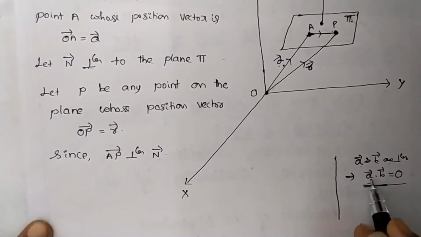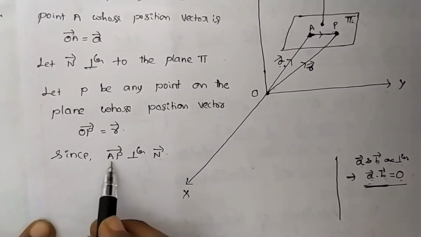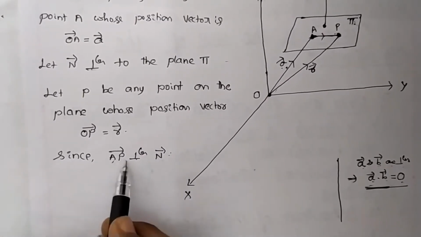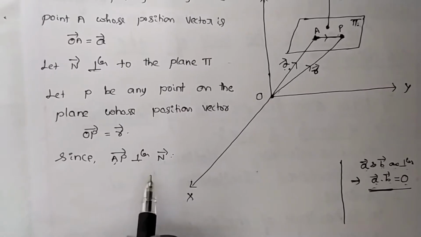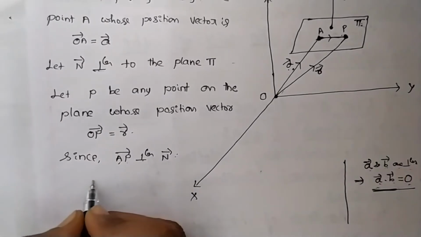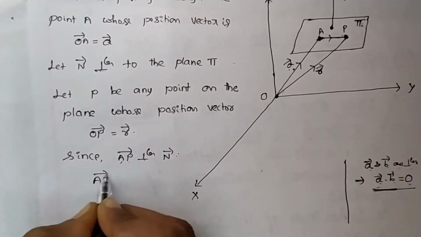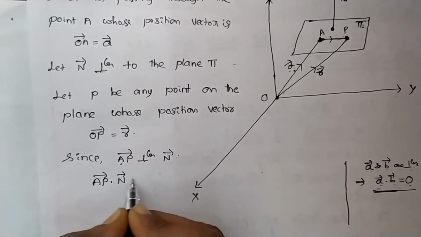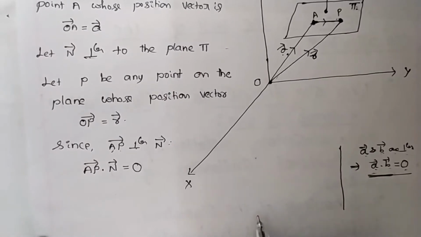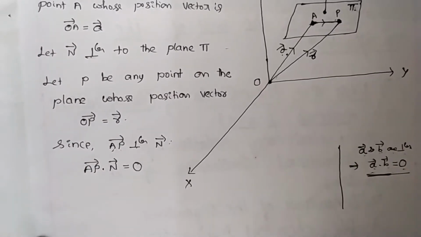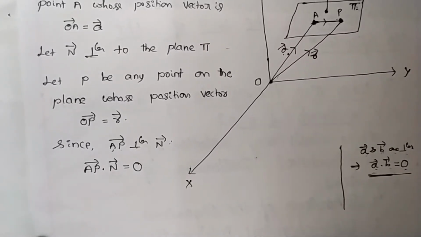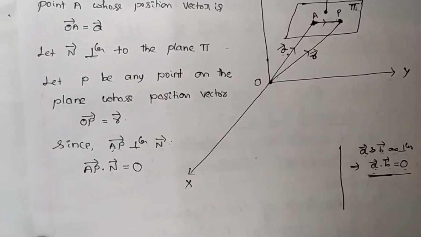If A and B are perpendicular, A dot B equals 0. Likewise, AP vector dot n vector equals 0. If two vectors are perpendicular, then the dot product of the two vectors is 0. Otherwise, the vectors are not perpendicular.